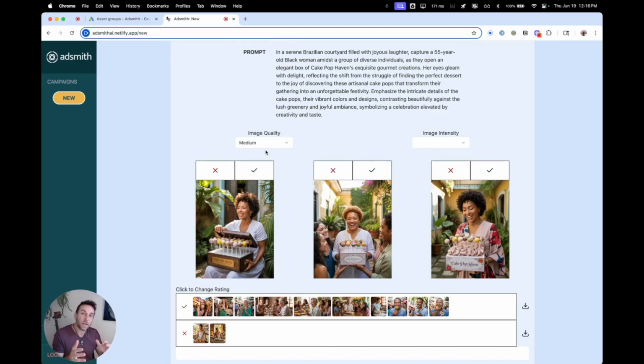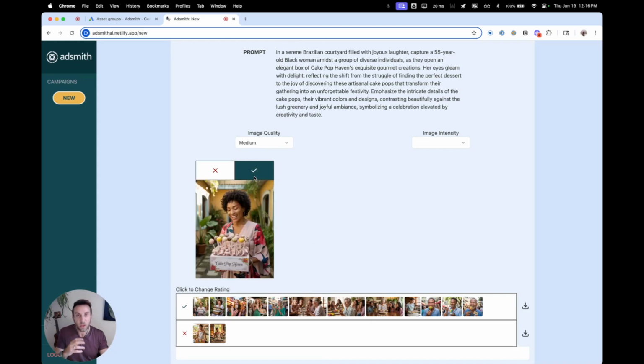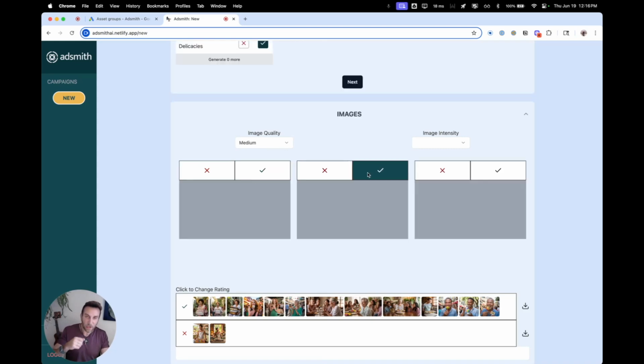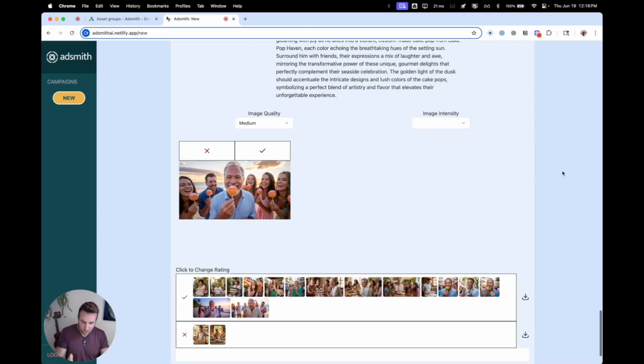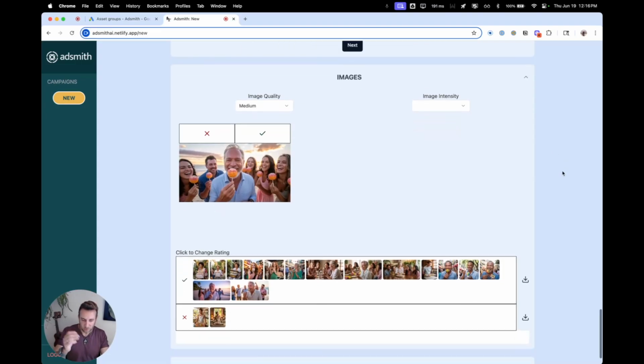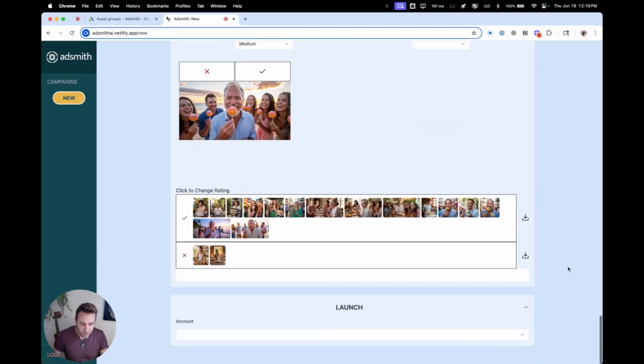The point is that we don't know which one is going to work. Nobody does. Even the best creatives in the world do not know. And when we can take just thousands of times more shots on goal, we let the data guide us, we learn from that, and we keep improving. Okay, so we have enough here. You can get up to 20, but this is enough for now. And you see, by the way, we take care of all the different aspect ratios. You don't need to worry about that. Google accepts 1.91:1 and 1:1. We take care of that, and for every other platform.